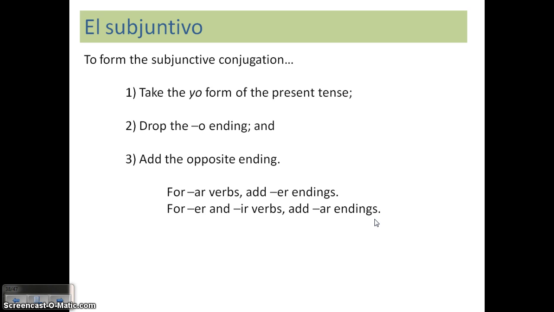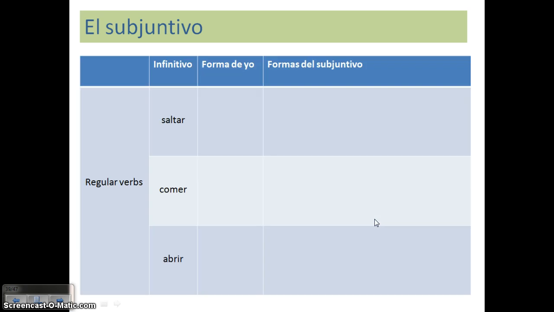To form the subjunctive, we have this lovely process that we use with our commands. We're going to take the yo form of the present tense. We're going to drop the yo ending, and then we're going to add the opposite ending. So for AR verbs, we're going to add our ER endings, and for ER and IR verbs, we're going to add our AR endings. Por ejemplo, saltar, salto, I drop the yo. For each of these, I drop the yo. So como, I drop the yo. Abro, I drop the yo.